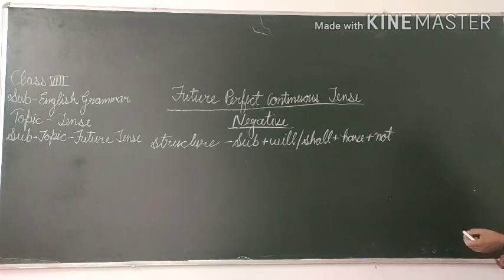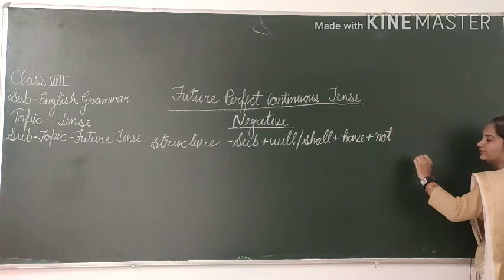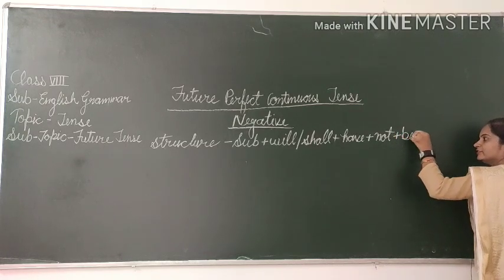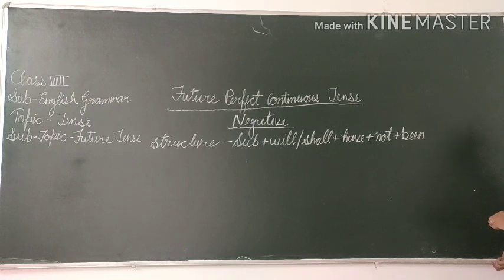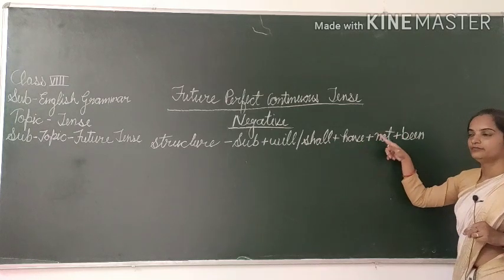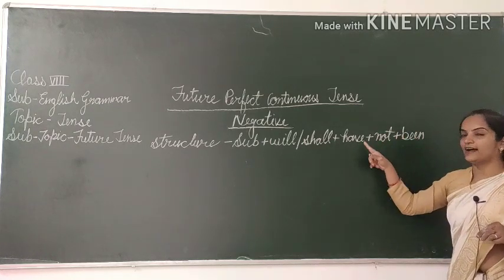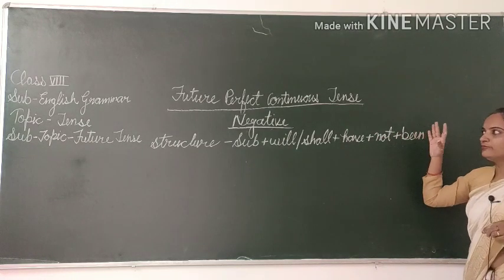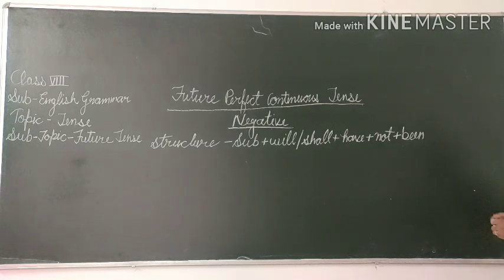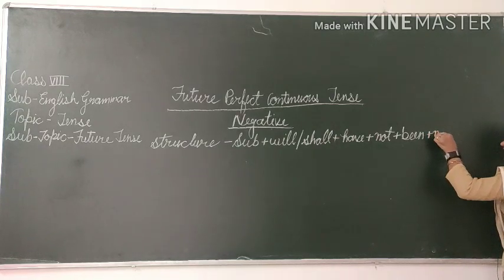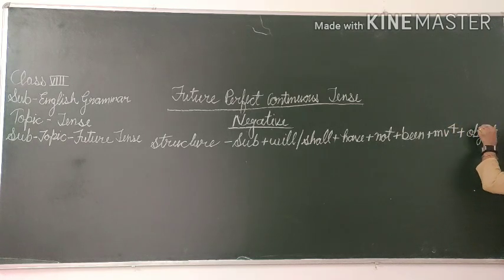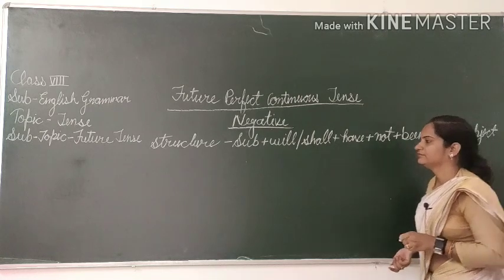This is your negative sentence, that's why we have to add not. Then after, been. We always keep not between have and been. हम have और been के बीच में ही not लगाएंगे फ्यूचर परफेक्ट कॉन्टिन्यूअस टेंस में. Plus MV4 plus object, and then what will become?